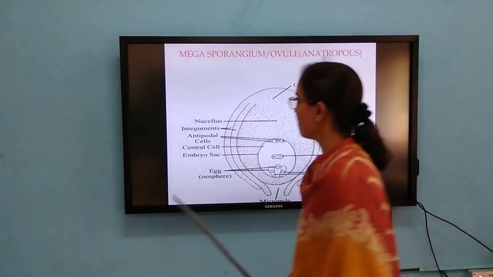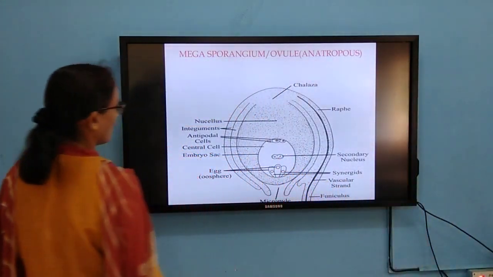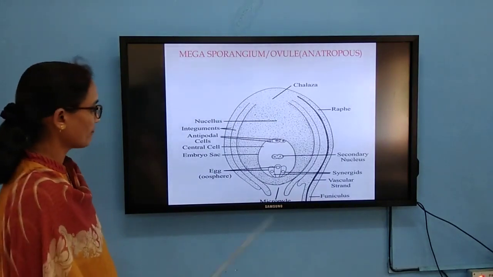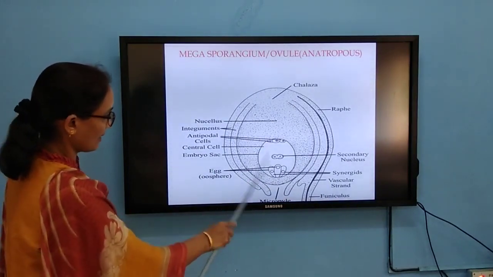When it comes to the megasporangium or the ovule, you can find the embryo sac.